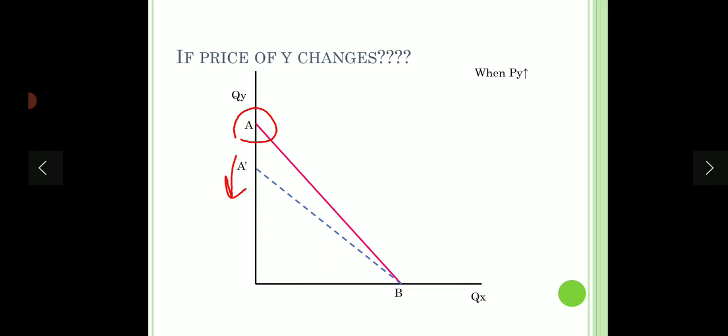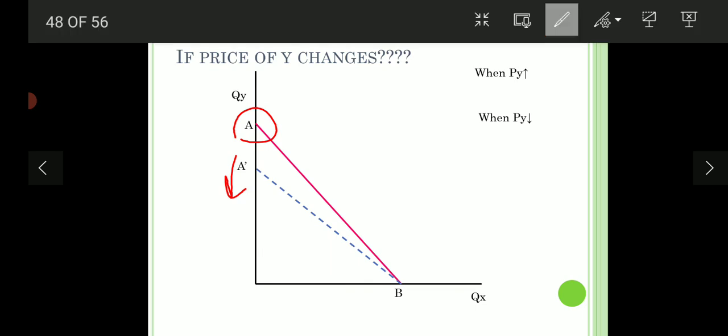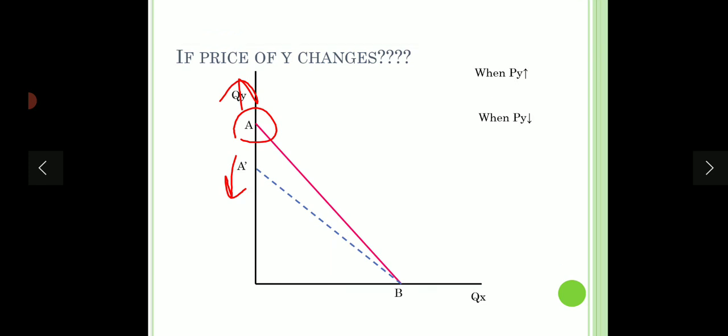Similarly, if the price of Y decreases, now that Y has become cheaper, the consumer can buy more of Y. Now this consumer is able to afford more quantity of Y. So what will happen to the budget line? It will move outwards on the y-axis. So these are the cases when the budget line can shift.